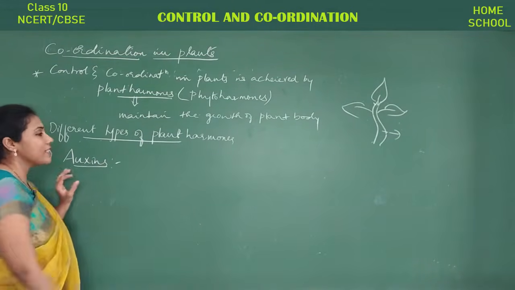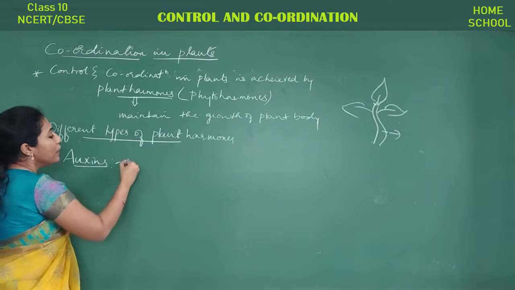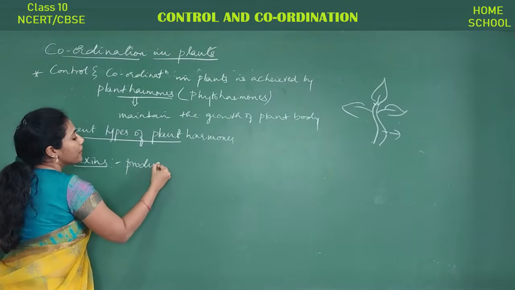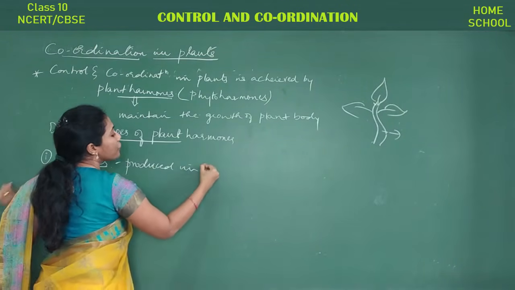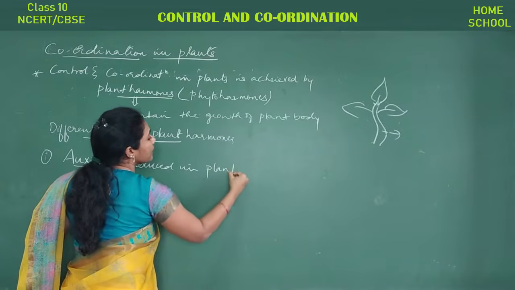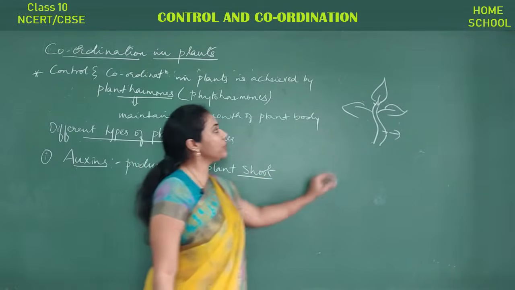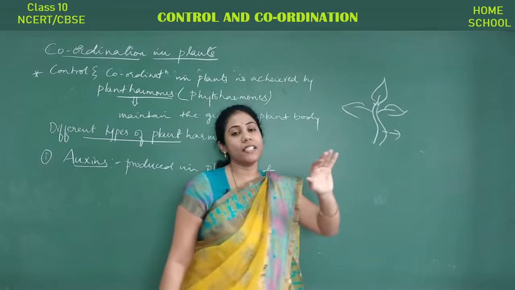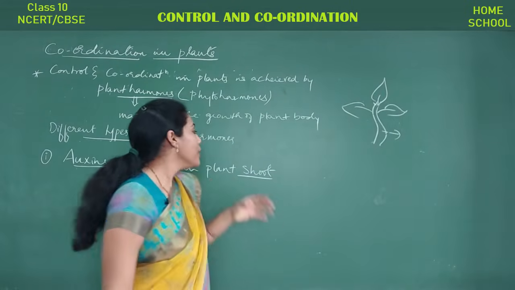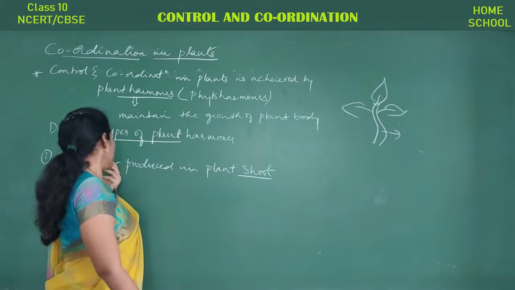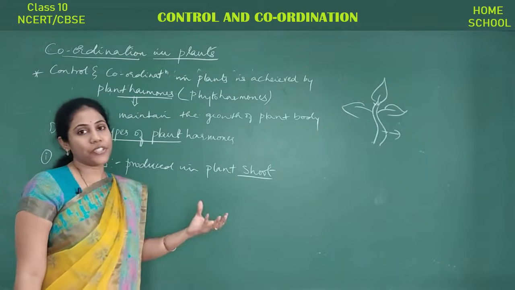So these auxins are the plant hormones produced in the plant shoot. What do you mean by shoot? The topmost part of a plant is called the plant shoot. So in that area this particular auxin is produced, right?